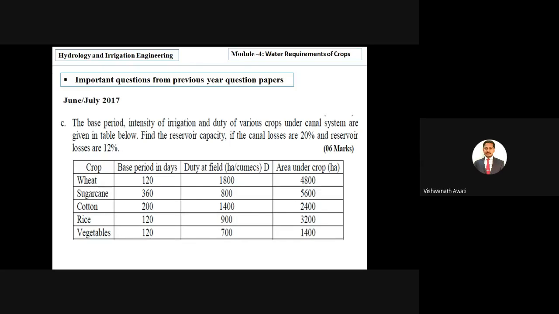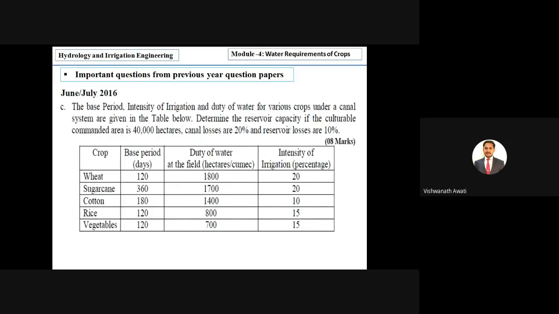Then the previous question paper problems. One is from June July, and it is exactly the same as the second problem which we solved. The change is that they have not given the areas for each crop directly. They have given the intensity of irrigation for each crop: 20%, 20%, 10%, 15%, and 15%. Then they have given the total area, which is 40,000 hectares.